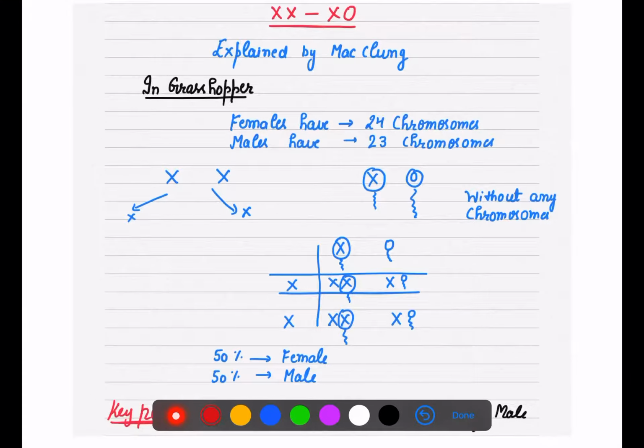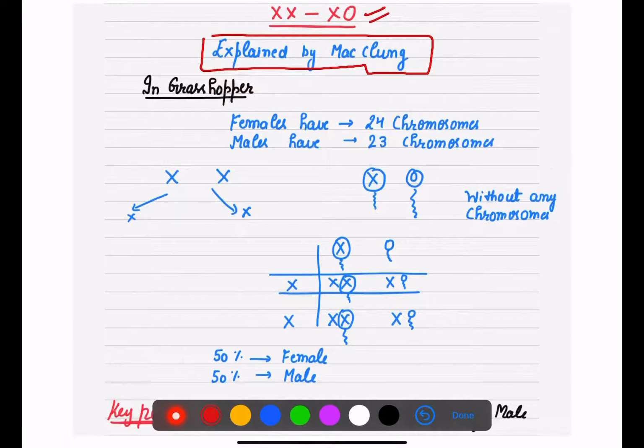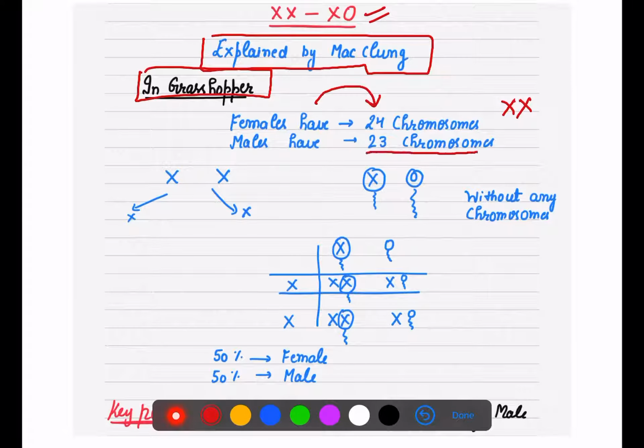Now the XX-XO condition was explained by McClung, who studied it in grasshopper. In grasshopper, the females have 24 chromosomes, with XX. Males have 23 chromosomes because they have the XO condition. On one side they have X, but on the other side they do not have any chromosome.